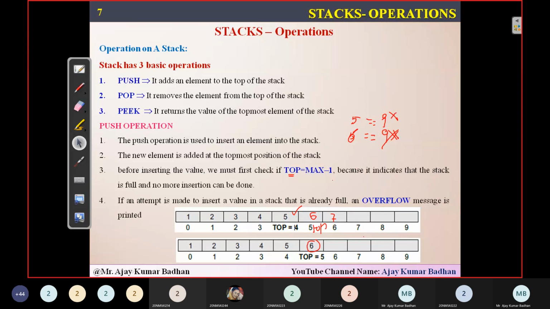We are having some empty slots here. What I will do is top plus plus. So 5 will become 6, so it will come to this particular location. Now I will add this particular element 7.